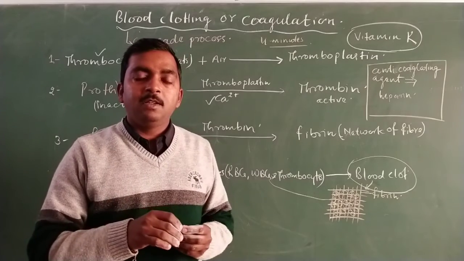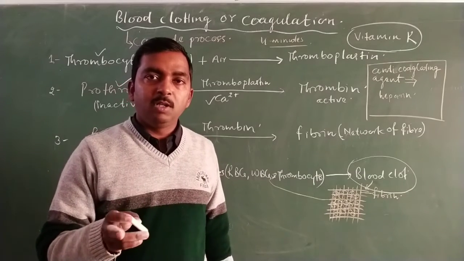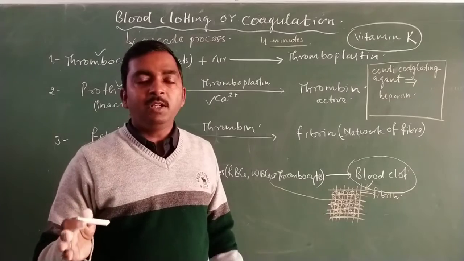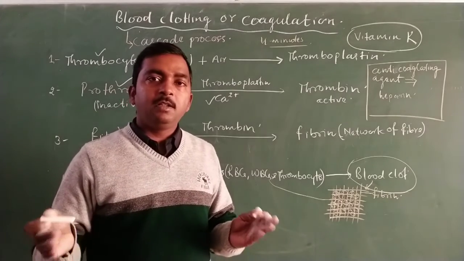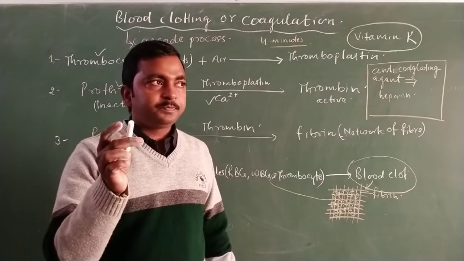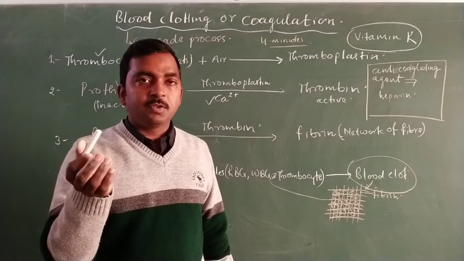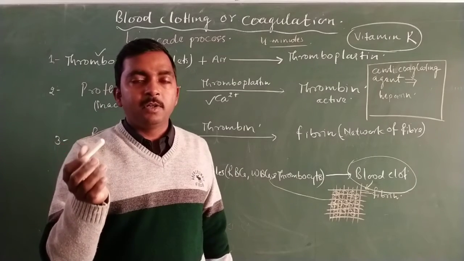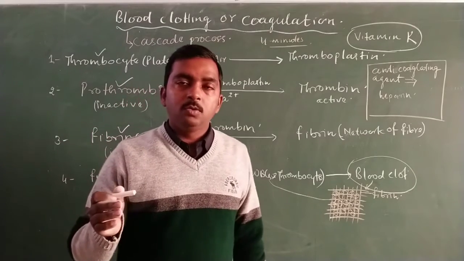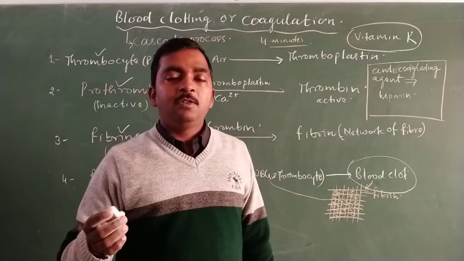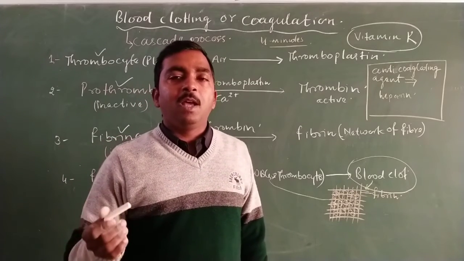If blood clotting takes place inside the blood vessels, there will be danger created in our body. We know that hemorrhage is generally brain hemorrhage.